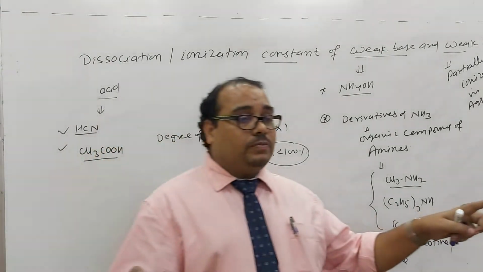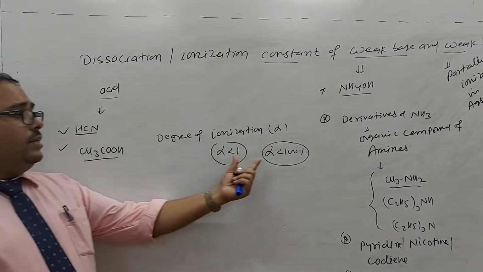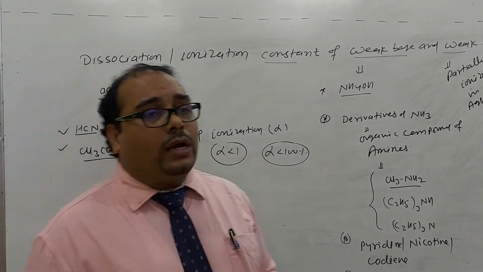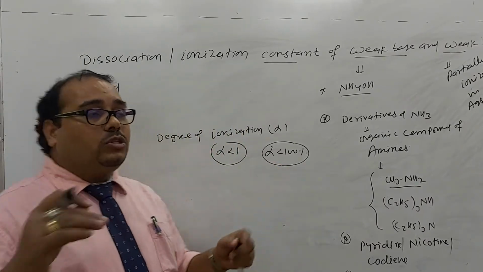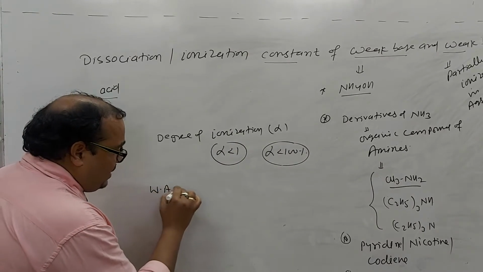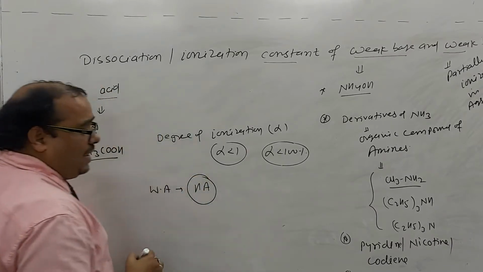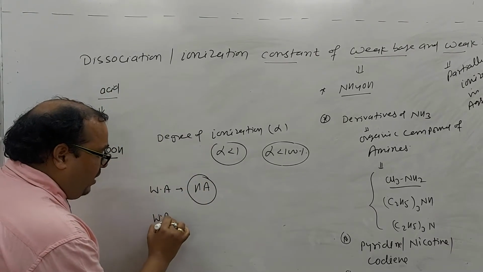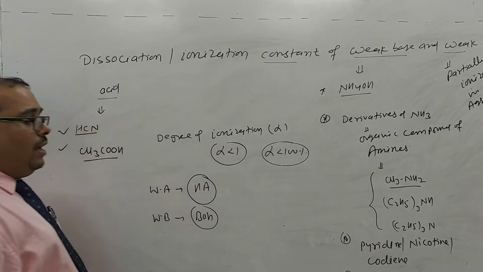Let's come here. Degree of ionization must be less than 1. I am taking here the weak acid, represented as HA, and the weak base represented as BOH.